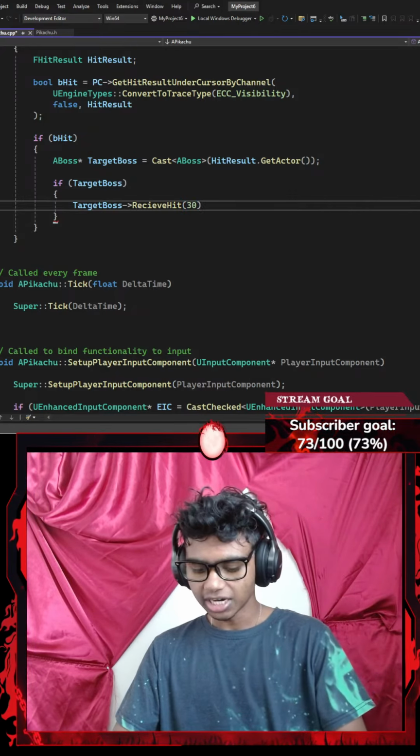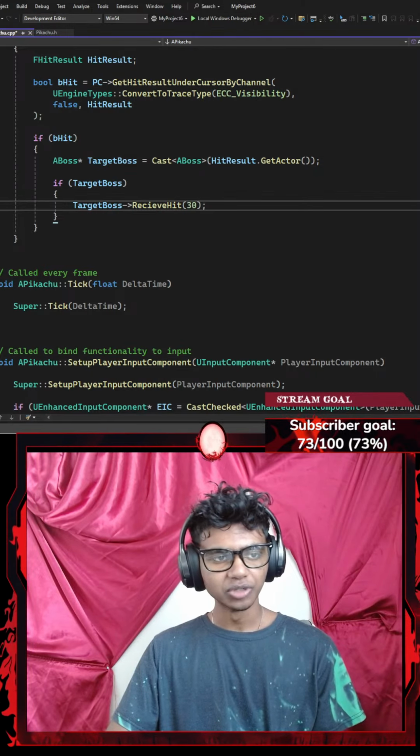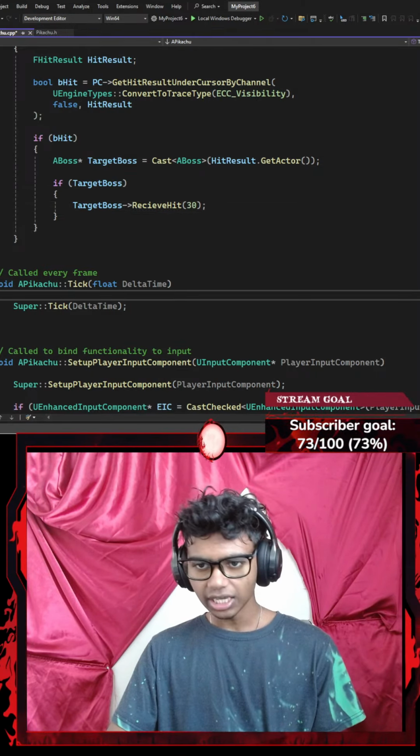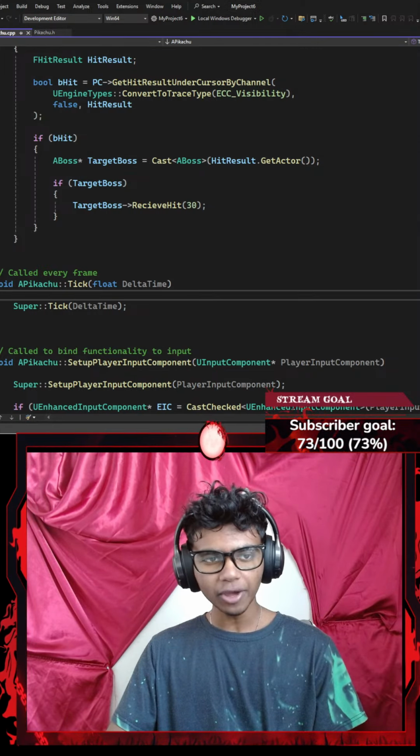So I have a target boss that I'm going to go ahead and end this with a semicolon. Guys, I think that's pretty much it. Okay, let's go ahead and press Control S to save the code. Now, I'm going to go ahead and open my Unreal Engine.